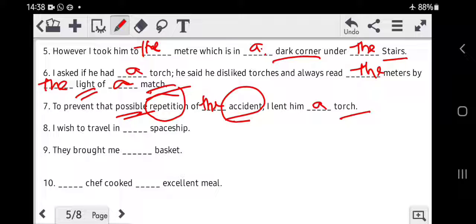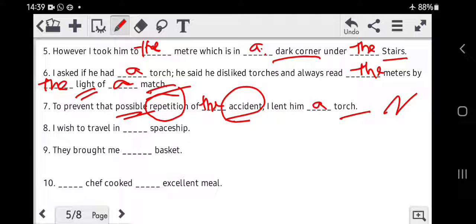Next one, I wish to travel in a spaceship. Now this paragraph is over with torch. This part of the paragraph is over, which was divided in 7 sentences. Now these are different other sentences. 8, 9 and 10 are sentences from different extracts.